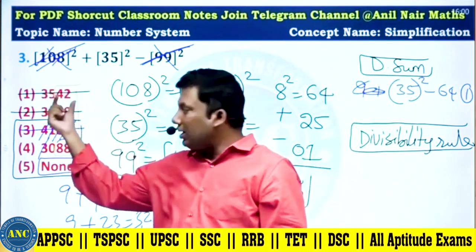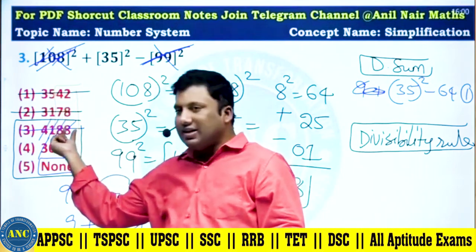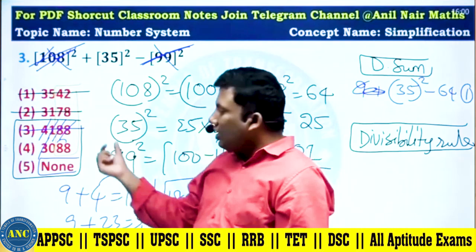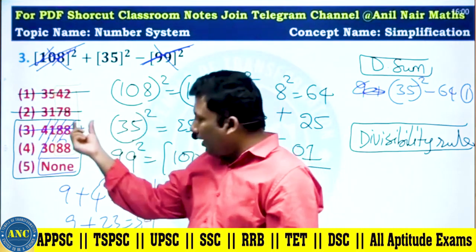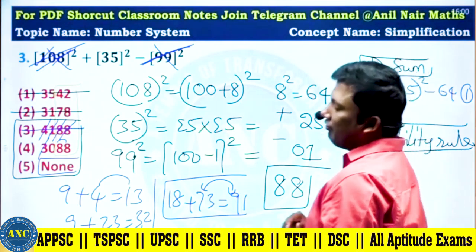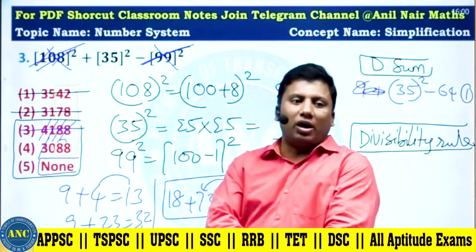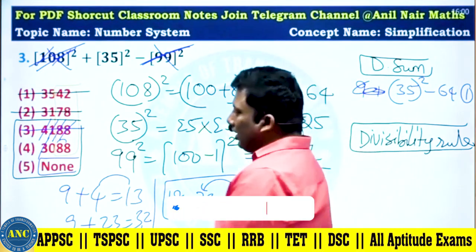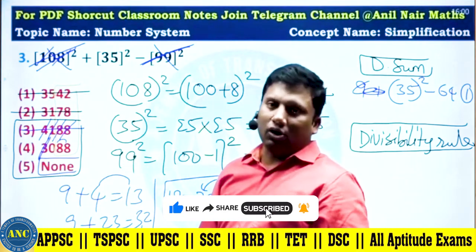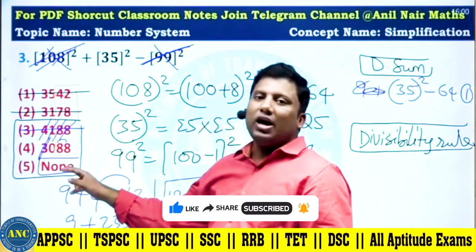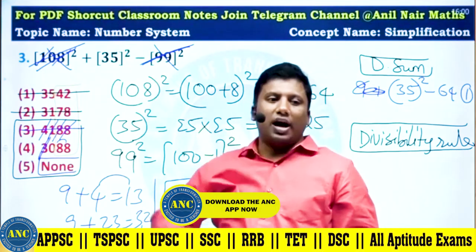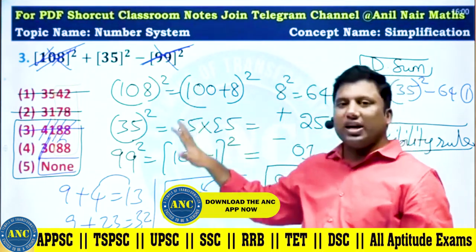So first is out, second is out, 88. It is matching. 8 plus 1, 9. 8 plus 4, 12. 12 is divisible by 3, but I want the digital sum. 9, 8 square, 64. Digital sum should be 1. Is 3088 giving you digital sum 1? No. If it is not giving you, the answer is none of these. If it is giving you, the answer is 4. I hope the logic is clear.